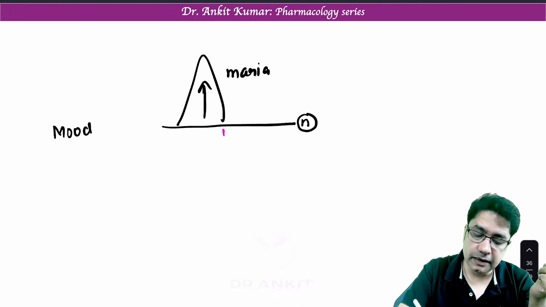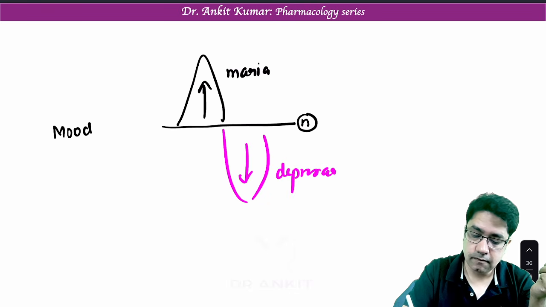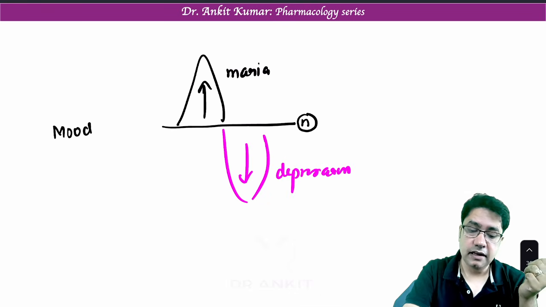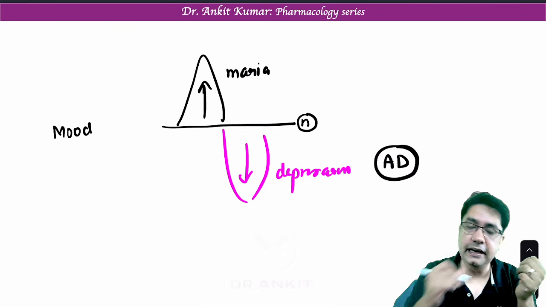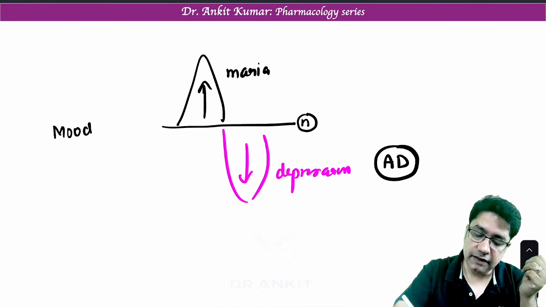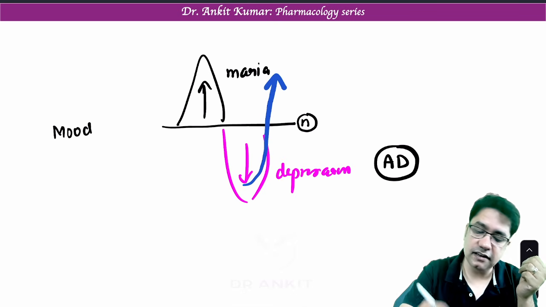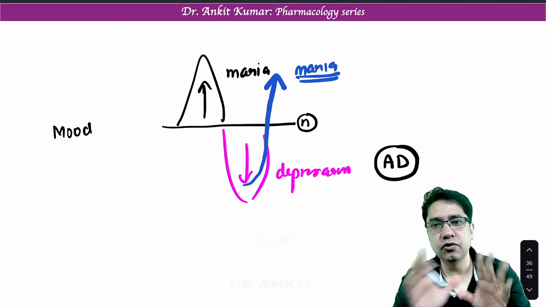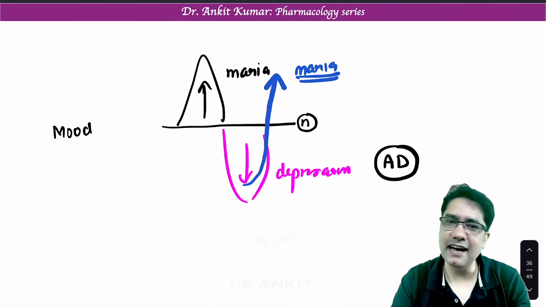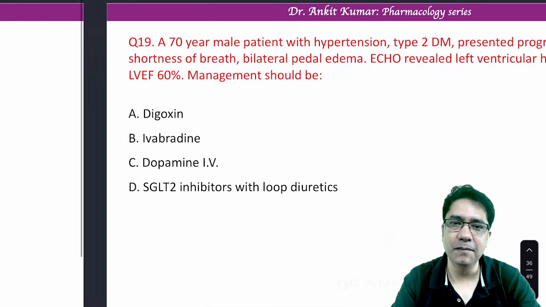And when the mood becomes very low, it is known as depression. Now remember, if you give an antidepressant drug, what will happen? They will improve depression, and they can increase the risk of mania. That is why in a manic episode, never give antidepressants like amitriptyline. They will improve the mood excessively. It can lead to mania.